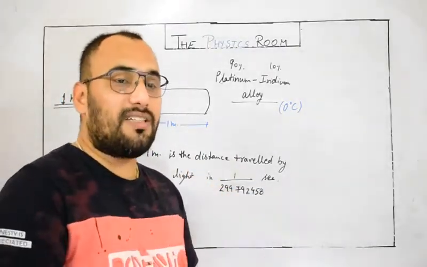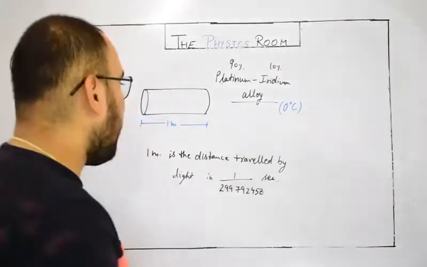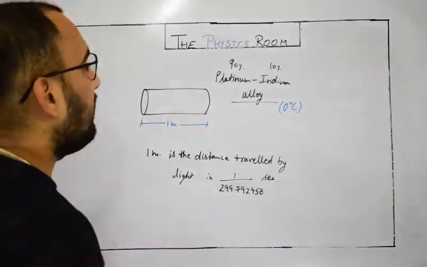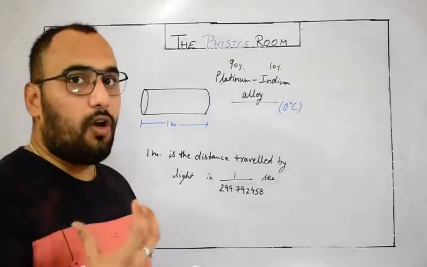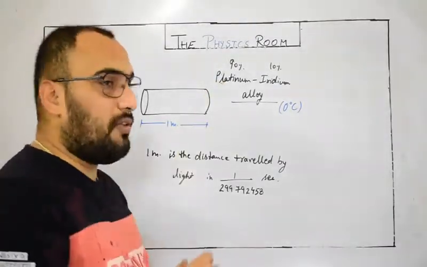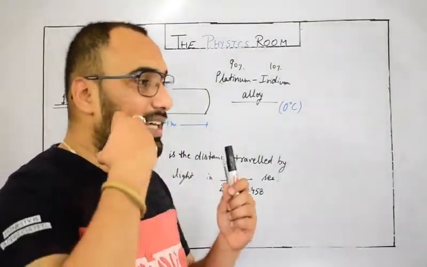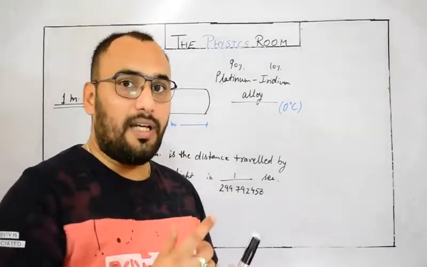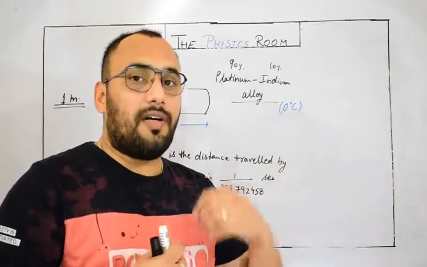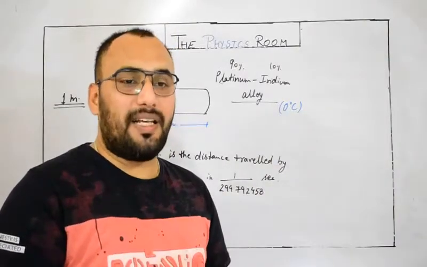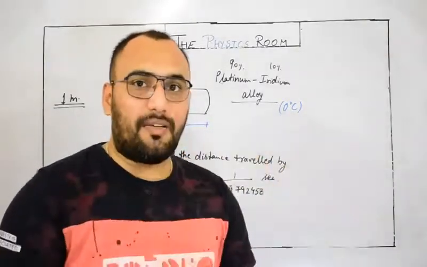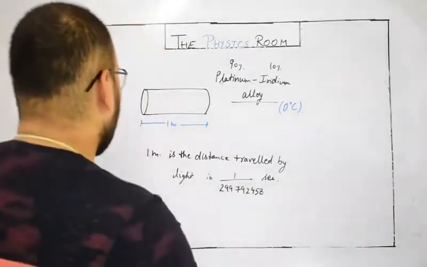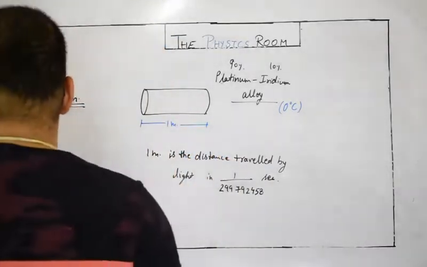Now let's talk about the standard definition of 1 kilogram. What is the definition of 1 kilogram? By taking an alloy rod of platinum and iridium stored in an isolated space, the mass is taken as 1 kilogram of that rod, and further ways were developed by comparing the blocks with that rod. That rod is called 1 kilogram rod.